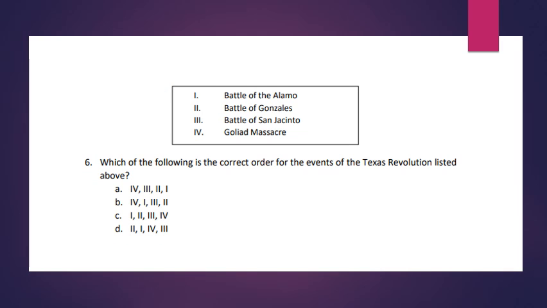Number 6. In the box, we have 1. Battle of the Alamo, 2. Battle of Gonzales, 3. Battle of San Jacinto, 4. Goliad Massacre. Which of the following is the correct order for the events of the Texas Revolution listed above?